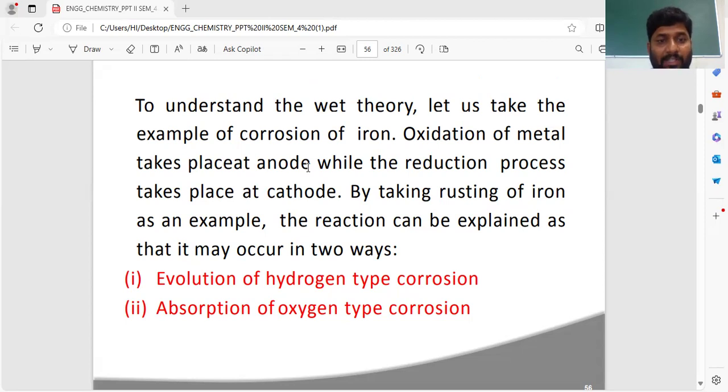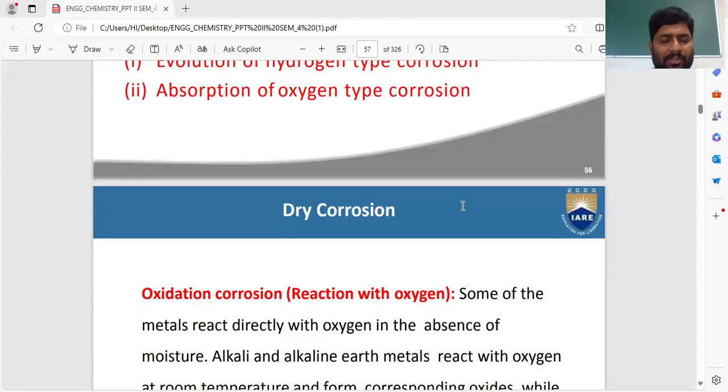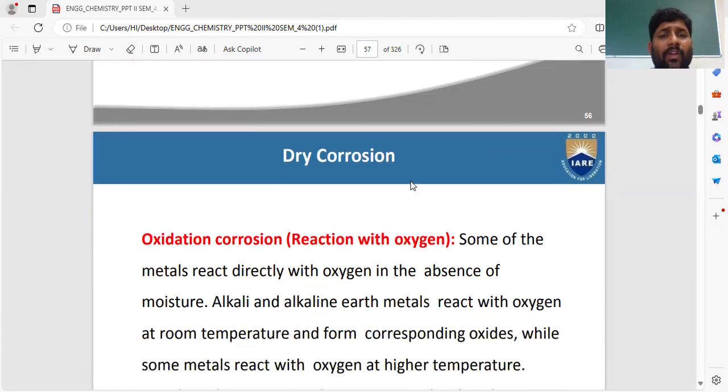And the wet corrosion can be explained in two ways: evolution of hydrogen type of corrosion, and absorption of oxygen type of corrosion. Do you remember? The first one is dry corrosion, another name is chemical corrosion. The second one is wet corrosion, another name is electrochemical corrosion.